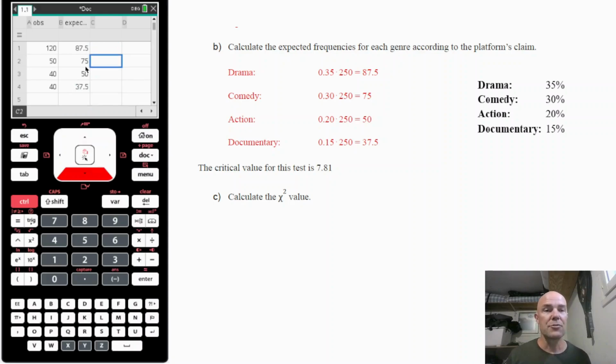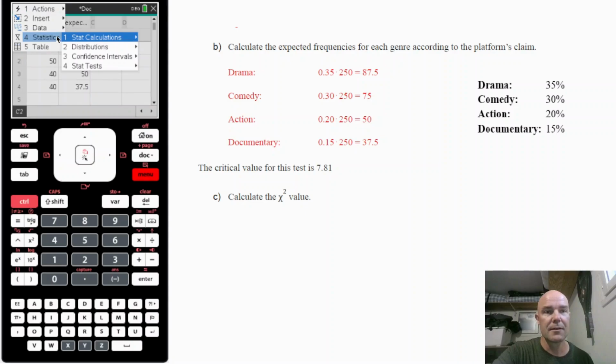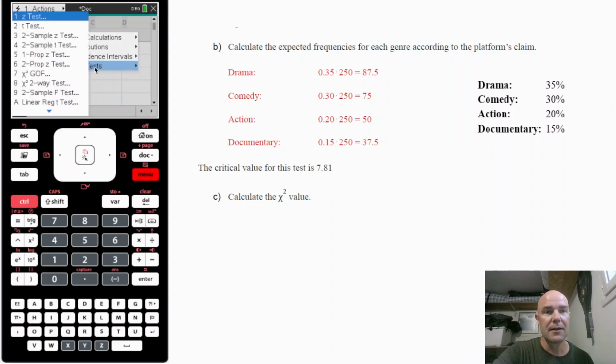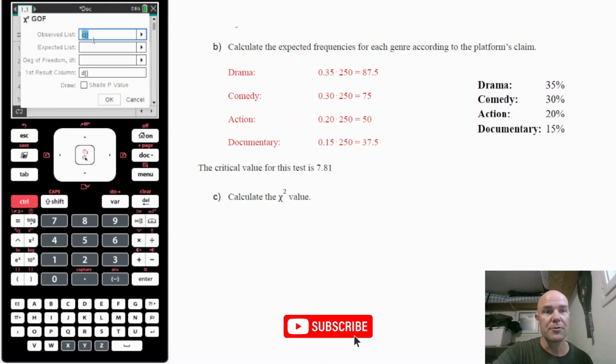And then actual calculations, you will choose any empty cell from here, and you press menu, choose statistics, statistical tests, and from here you find chi-squared goodness of fit test. Then we choose observed list, that's OBS, expected list,